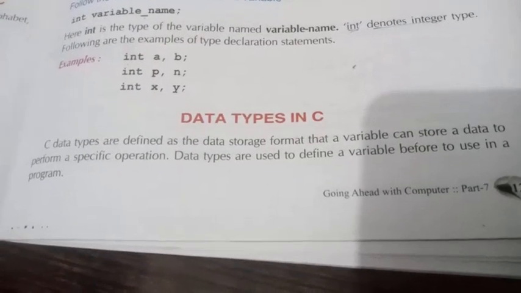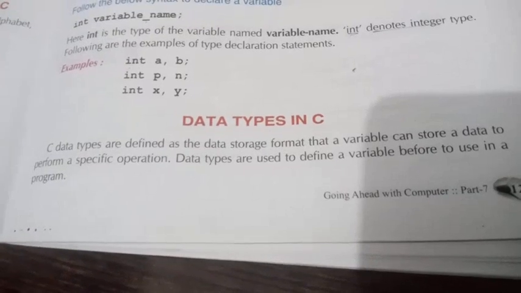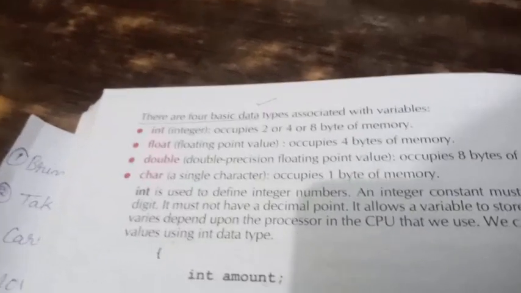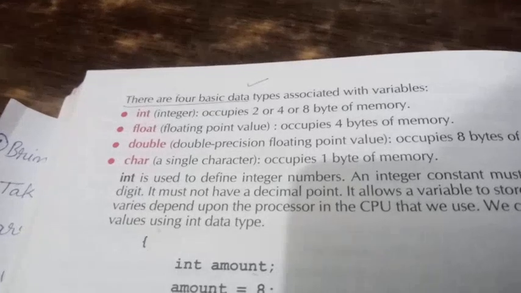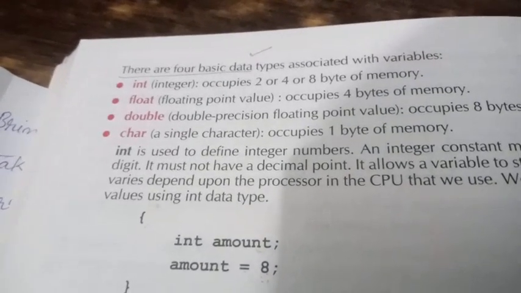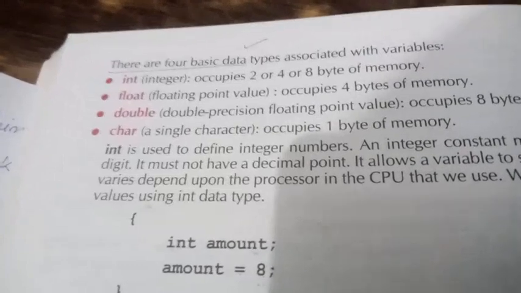So data types are used to define a variable before using it in a program. Here in short we can say type of data. There are four basic data types associated with variables: int, float, double and char.